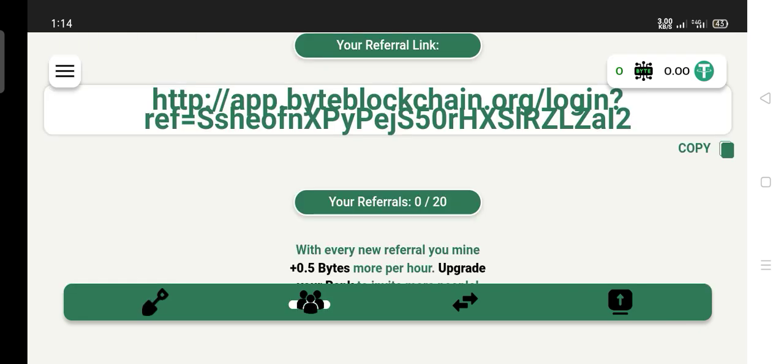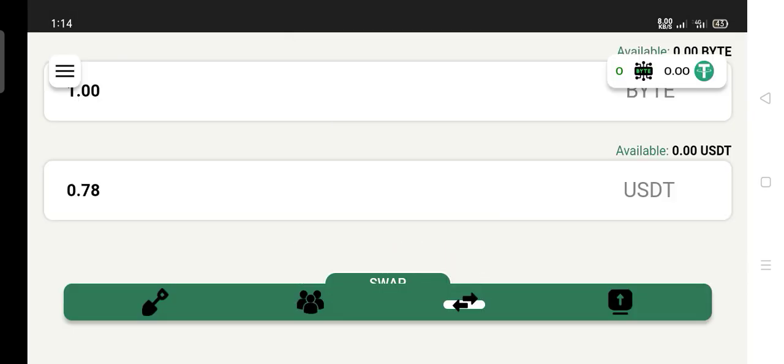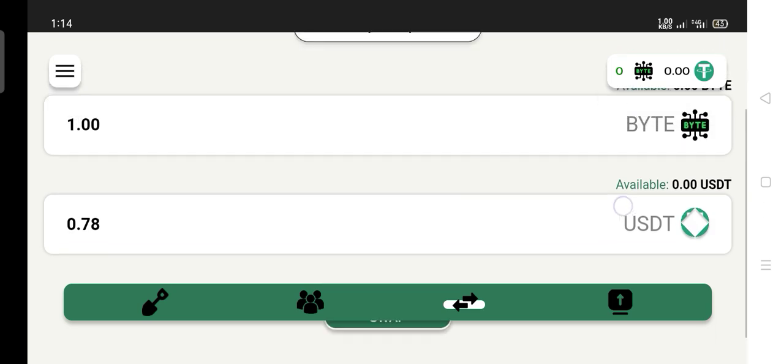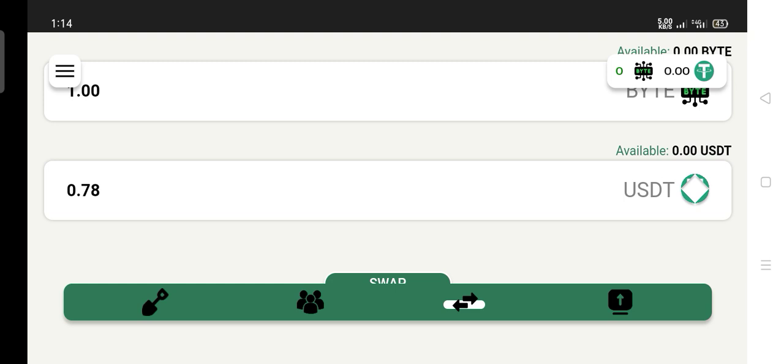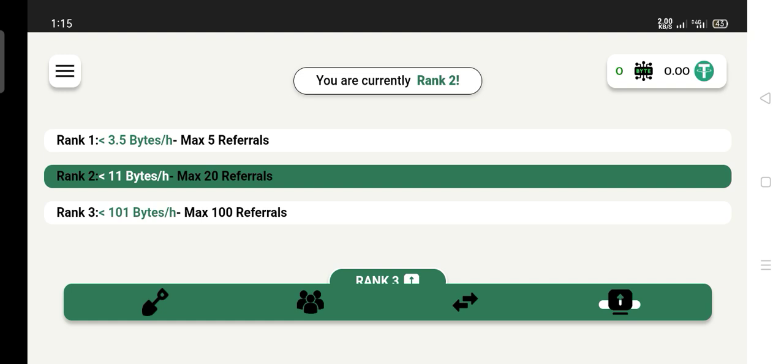Here you can copy your referral link. You can get your referral link from here. Here you can swap, but I don't advise you to swap at this early stage. You can swap your Byte to USDT, as you can see. So that's about this particular project.